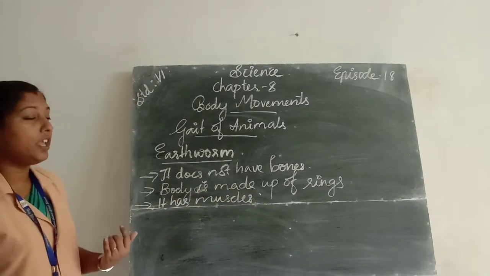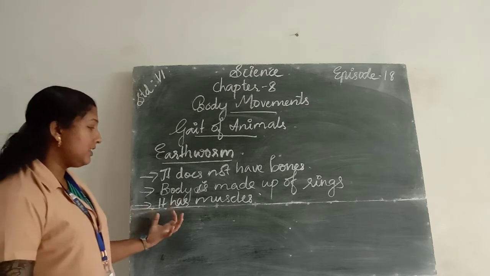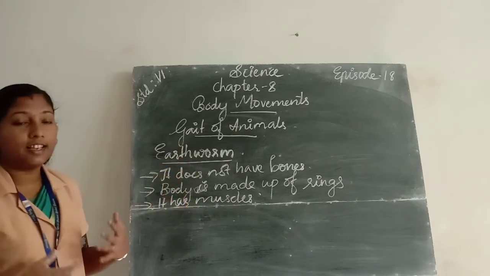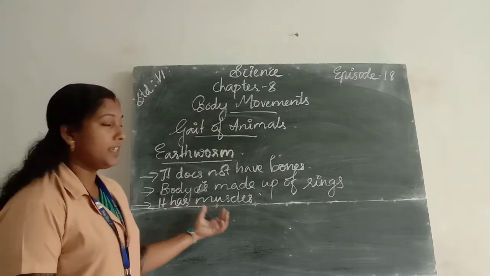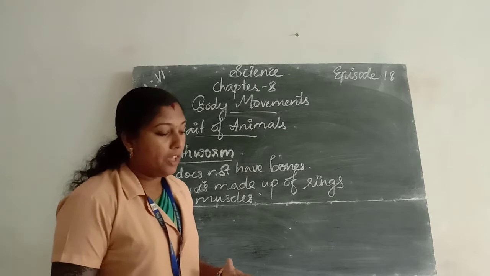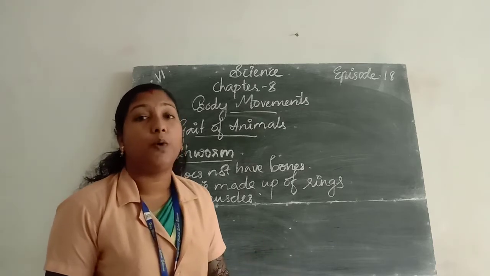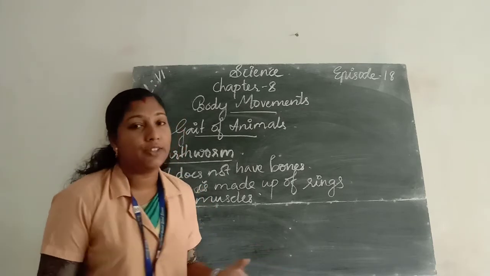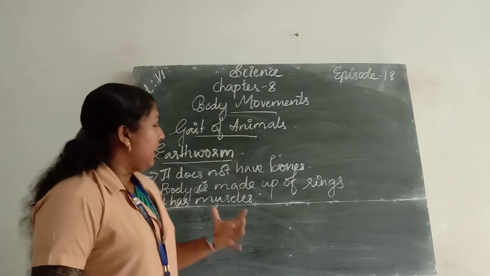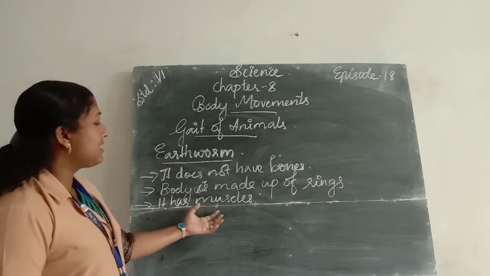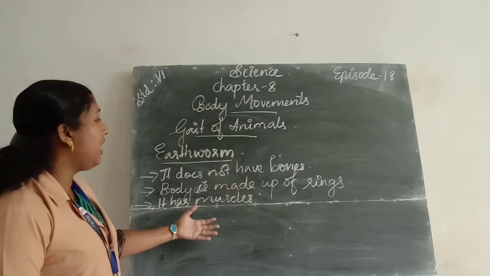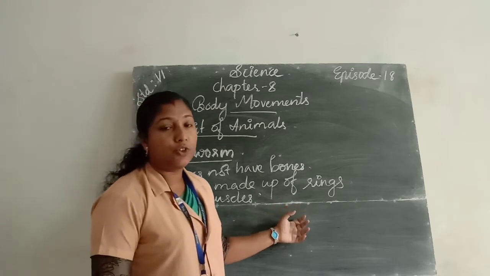And the earthworm has muscles in its body, which help to extend and shorten its body to move from one place to another.